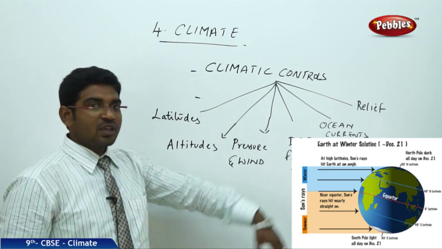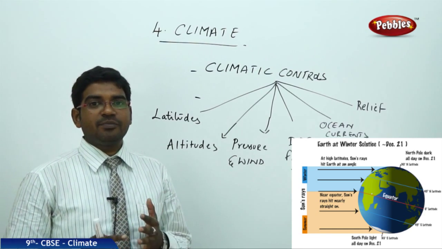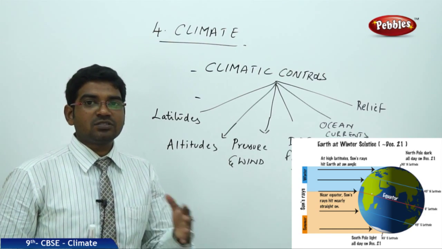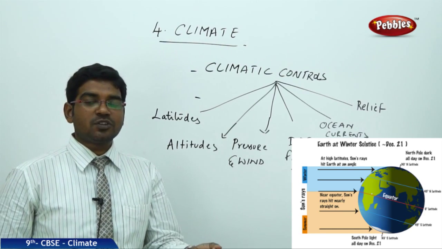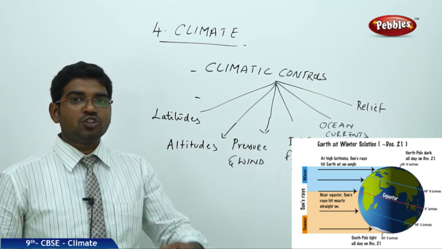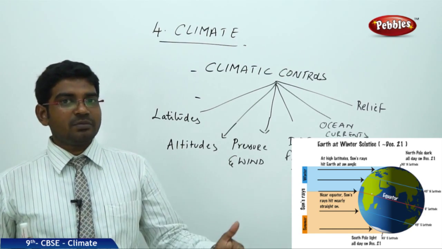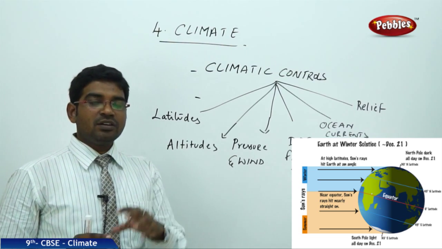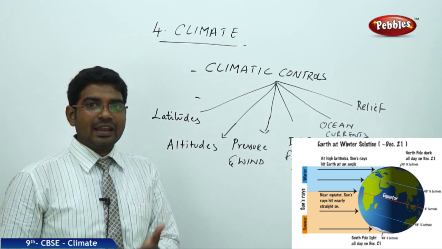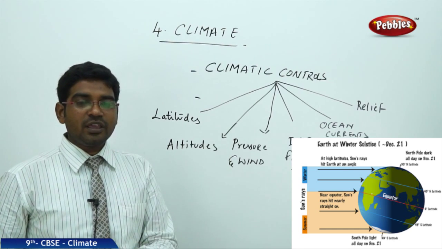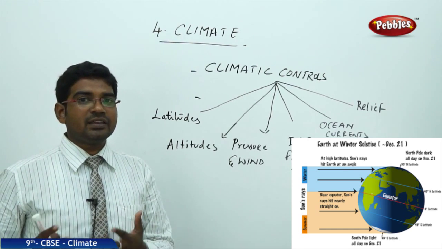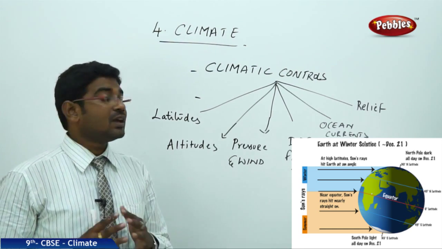Distance from the sea: when we are close to a sea or a water body, the temperatures remain moderate because the water absorbs the heat and keeps the land at a normal state. When we are away from the sea, it doesn't have much influence on the land, so it becomes very dry when compared to the lands which are closer to the sea.